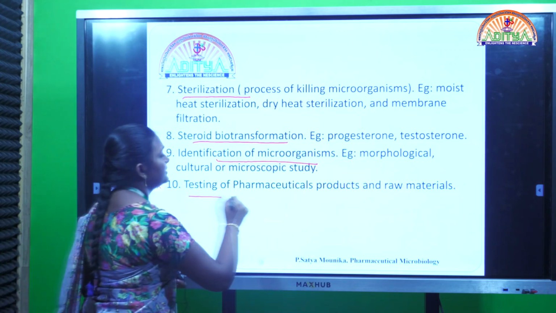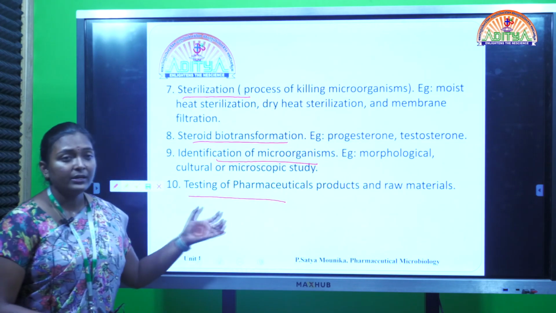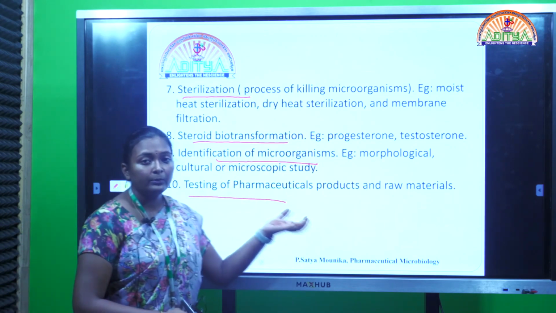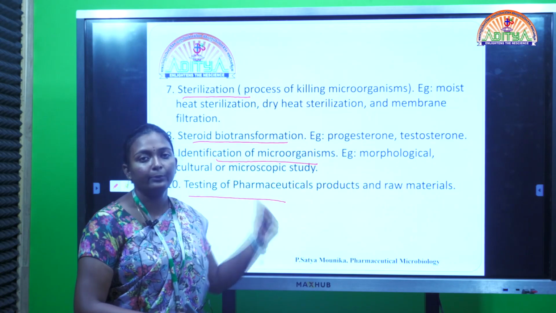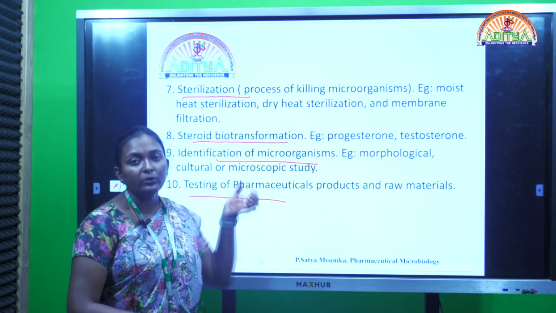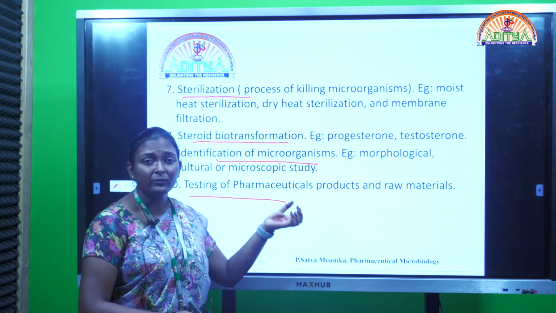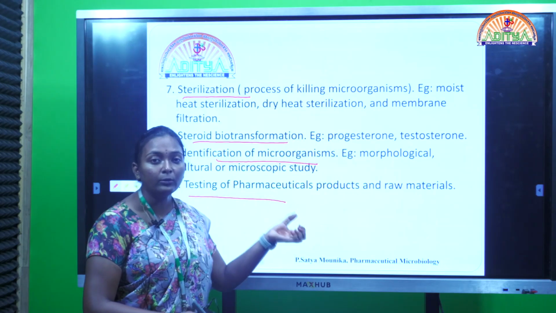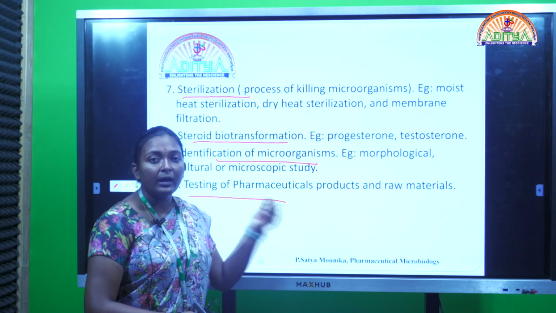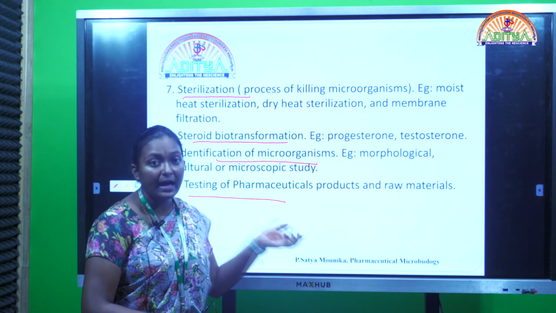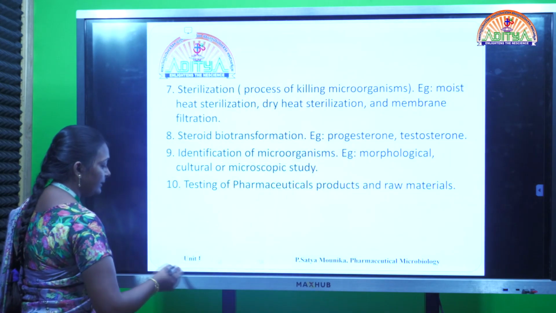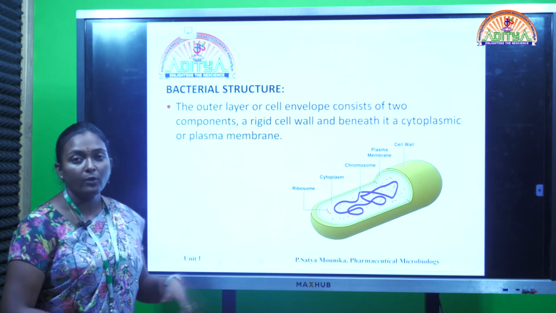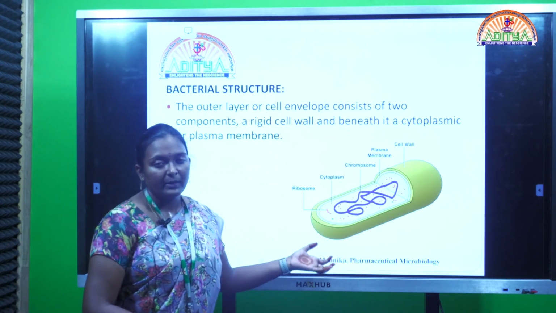Coming to the last scope or importance, here we can test the pharmaceutical products as well as the raw materials before preparing a particular product or before supplying them into the market, so that we can control the damage or the side effects that are caused by the microorganisms. So these are the importance as well as the scope of pharmaceutical microbiology.